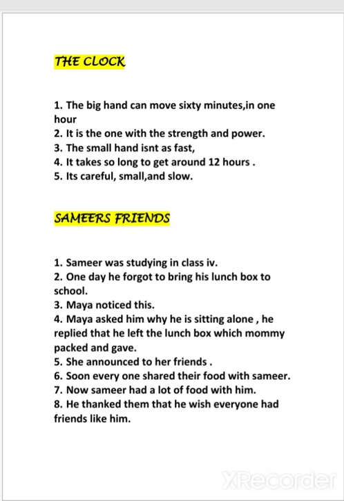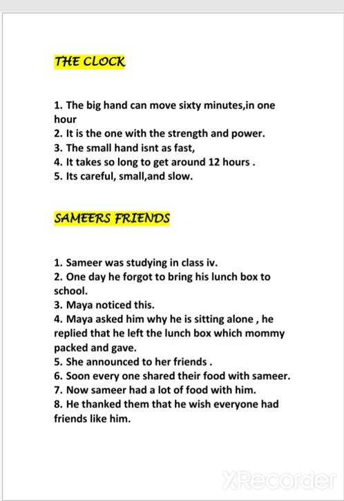Finally we are coming to Samir's friend. In this we have read a story about a boy who is studying in 4th standard, Samir, who forgot his lunch box at home, which the mother had prepared and kept. When the lunch break bell rang, everybody washed their hands and rushed to the playground to eat, but Samir was sitting alone in a corner. Maya noticed that and came and asked what happened, why he was not eating. Samir said that he forgot to bring his lunch box. Mama had already prepared it in the morning, but he forgot to bring it to school, and now he was feeling hungry.